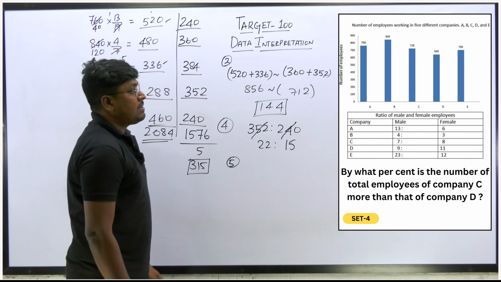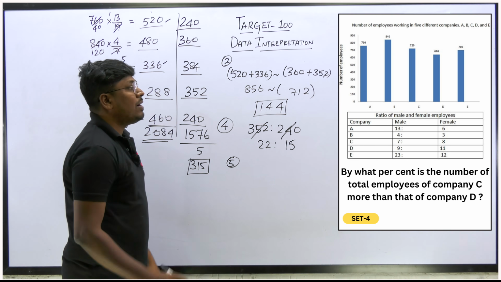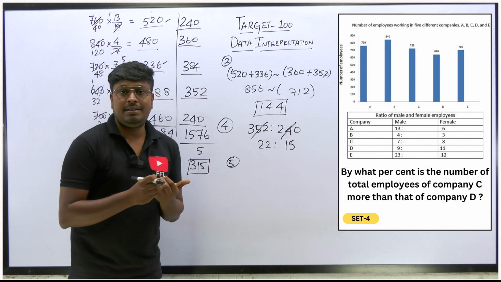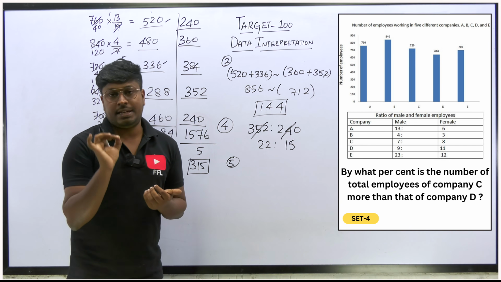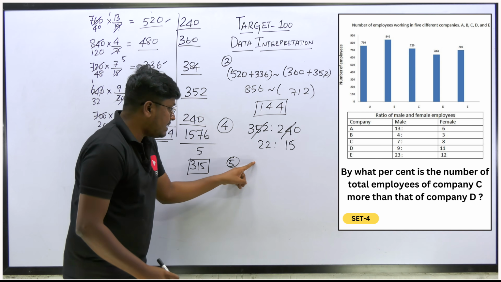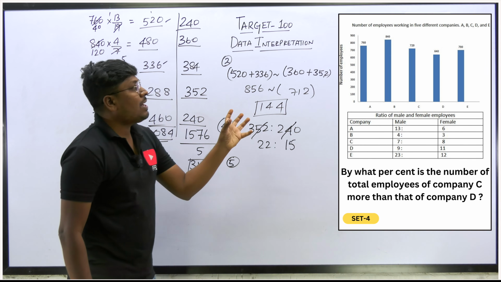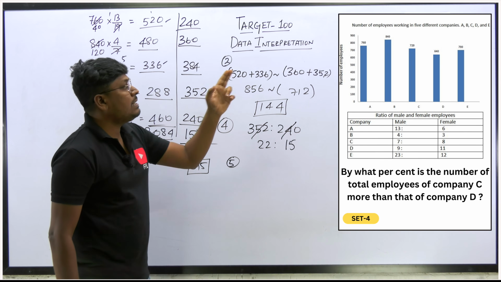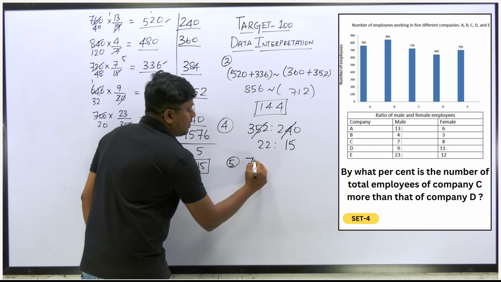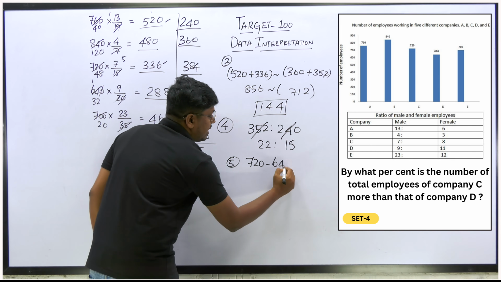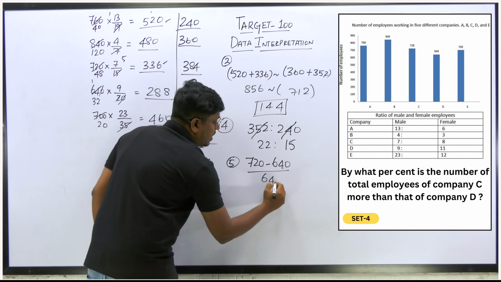By what percentage is the total number of employees of company C more than company D? Just see here, they are asking more than. So for more than, the answer will be positive. If it is less than, the answer will be negative. So here our target is to find what percentage more of company C over D. So C is how much? 720 and D is how much? 640. So 720 divided by 640 into 100.